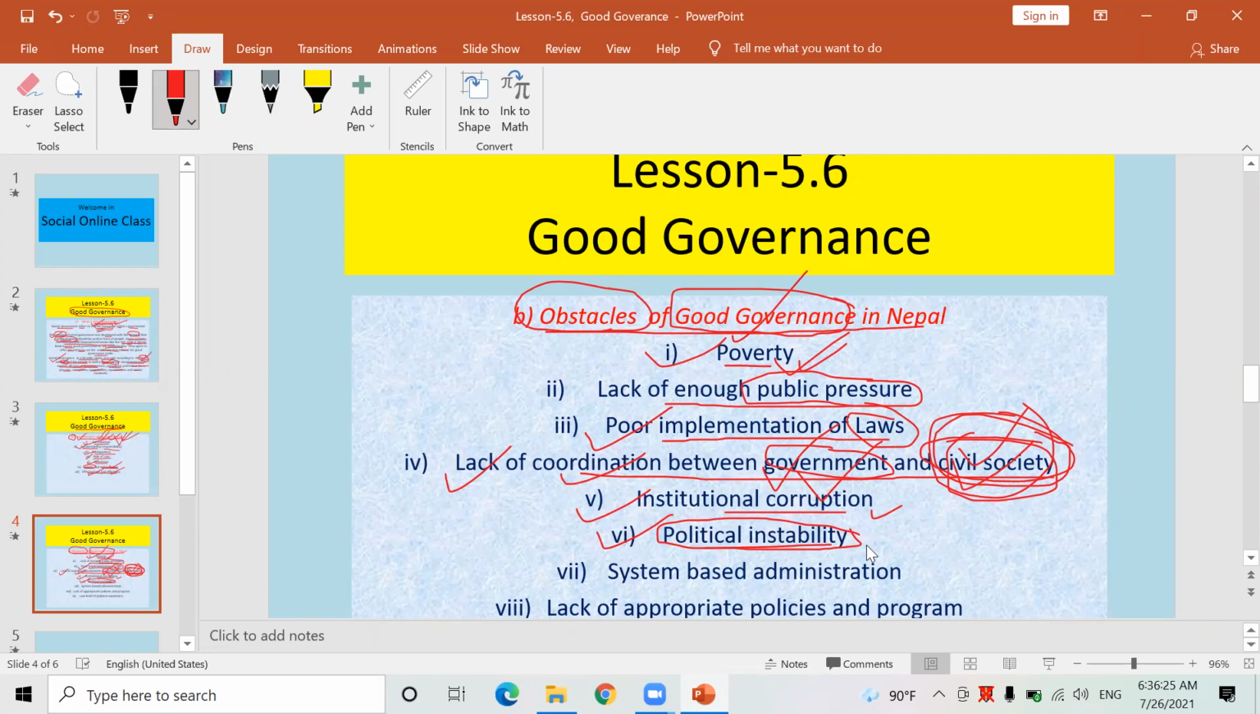Because of this very reason, if any elected government cannot work the whole period, then that government cannot implement all the policies and programs which it launches for the welfare of the people. Because of this very reason, what is happening in our nation, good governance cannot be experienced.